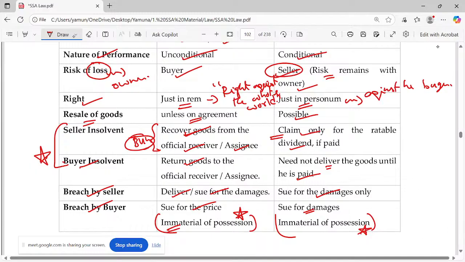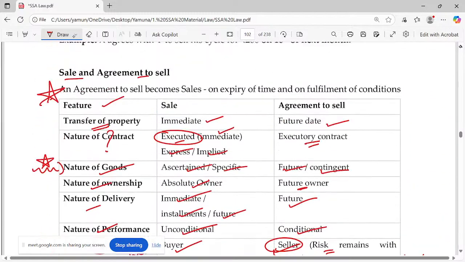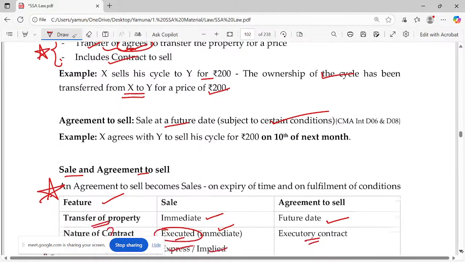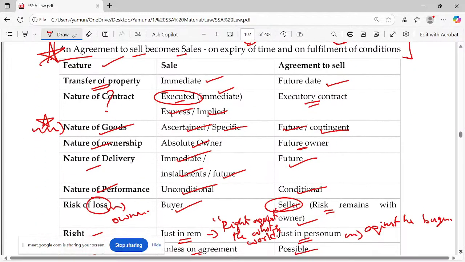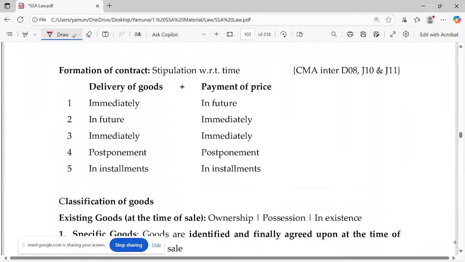It's a very, very important table. Please try to highlight this line: an agreement to sell becomes a sale once the time is due or on expiry of time, and on fulfillment of the conditions. On these two situations, the agreement to sell will become a sale. Okay, so be a little careful. I'll go for the next study.